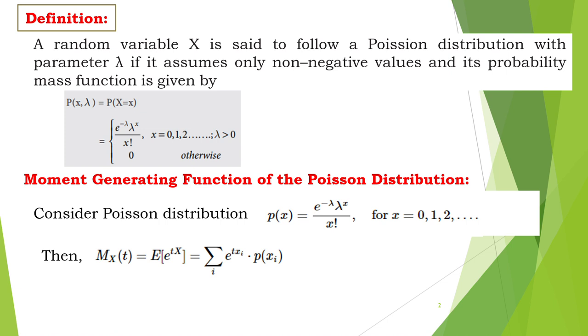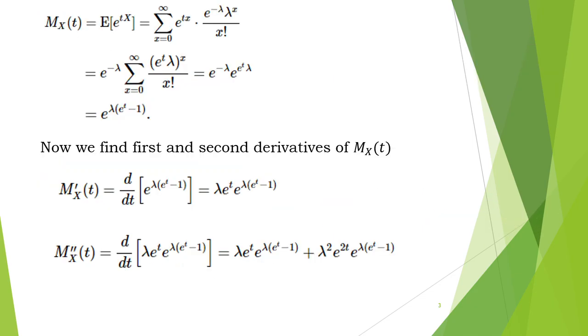Next, we will calculate the moment generating function of the Poisson distribution, that is equal to the expected value of e power tx, which is calculated as the summation of e power tx into p of x, right? So substitute the values here, and finally we get the moment generating function as e power lambda into (e power t minus 1).